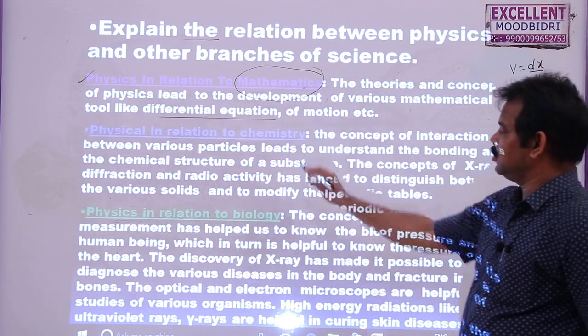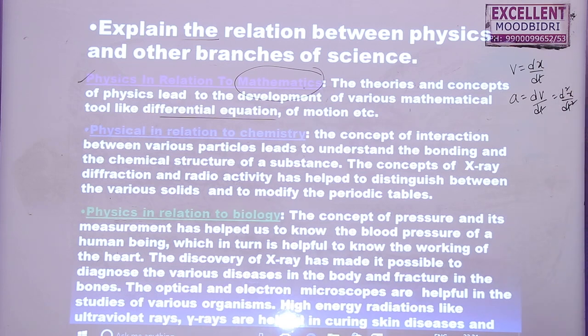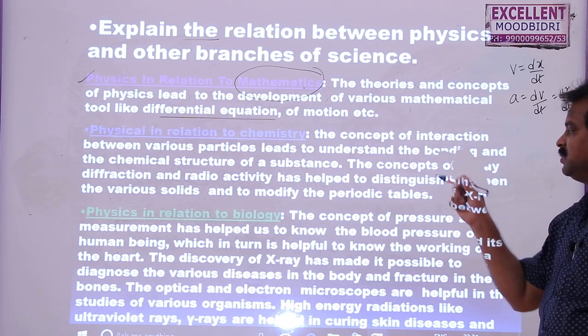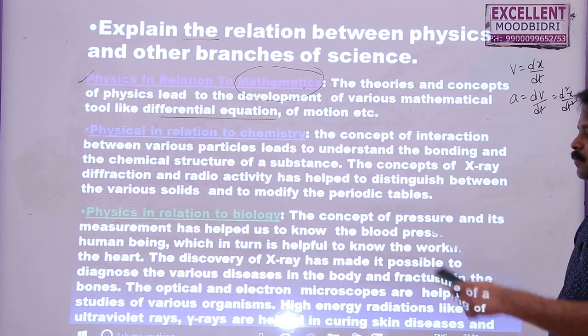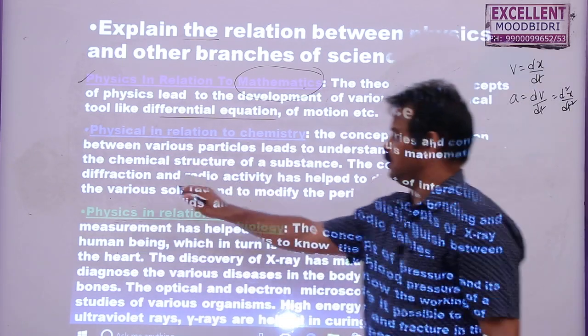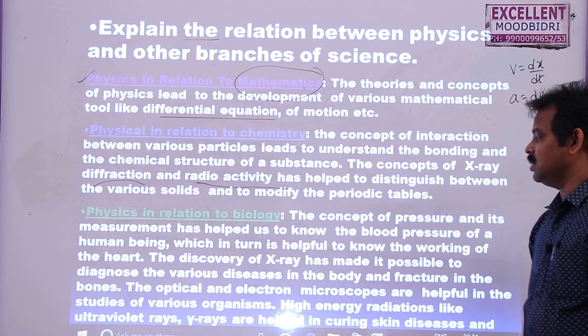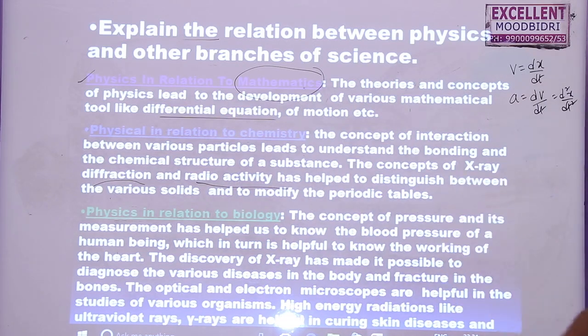Now, physics relation with chemistry. The concept of the interaction between the various particles leads to the understanding of the bonding and chemical structure of a substance. The concept of X-ray diffraction that we are going to study in the second PUC, and radioactivity, has helped to distinguish between the various solids and modify the periodic table. In this concept we are going to learn about Moseley's law in second PUC.